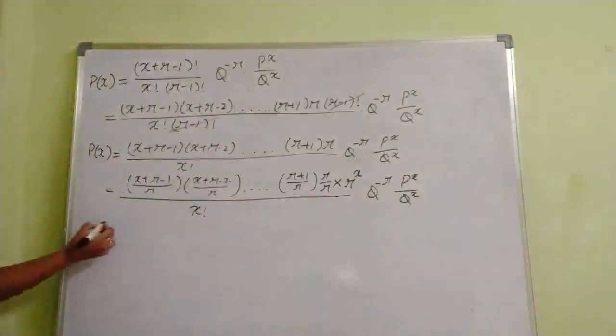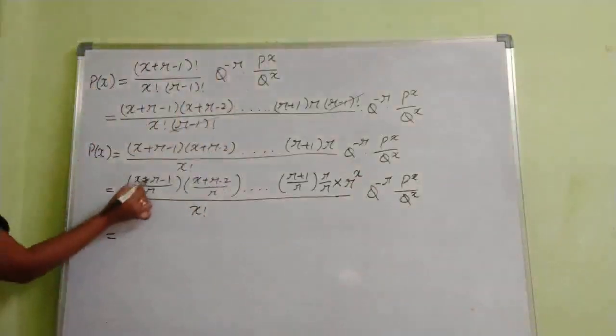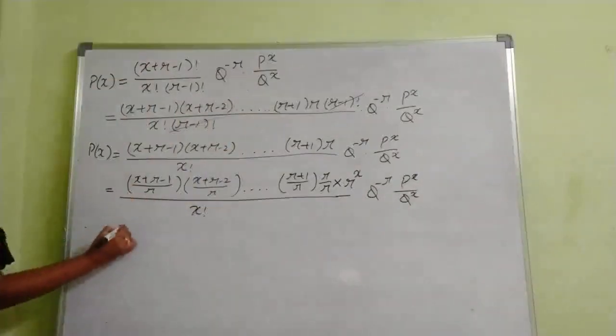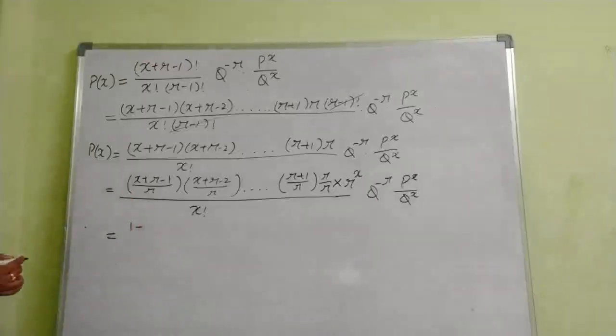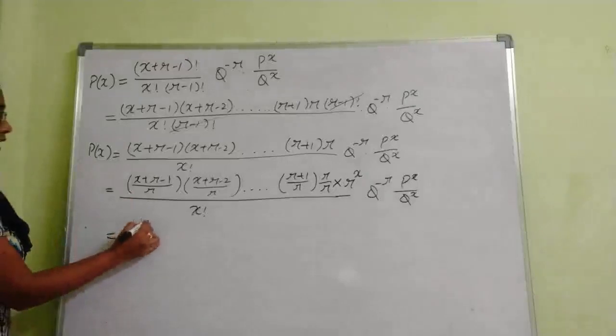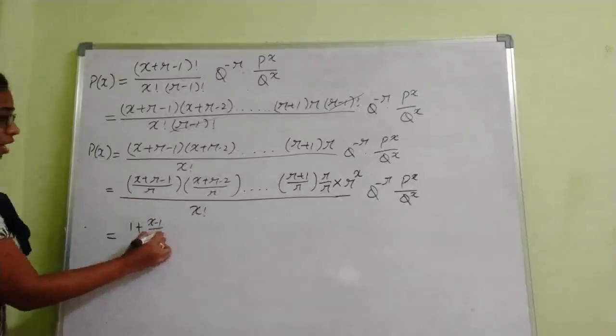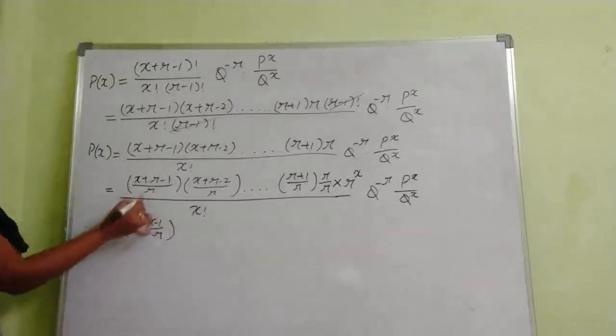Now split the terms here. Here R cancels, so it is 1 plus (x minus 1) by R. This is the first term.